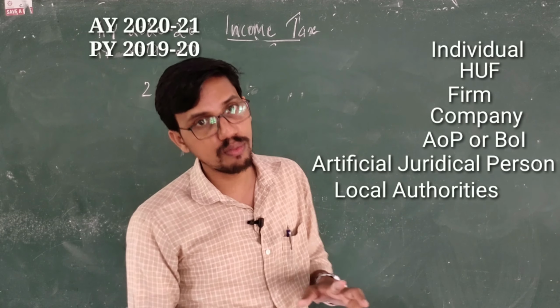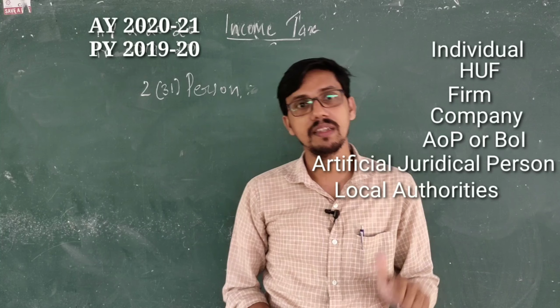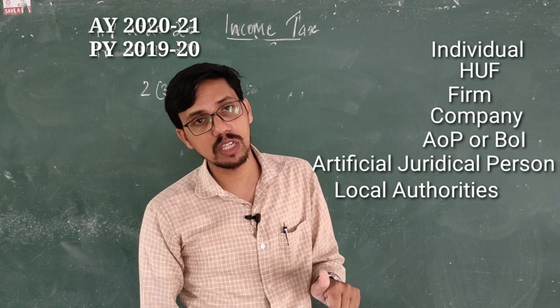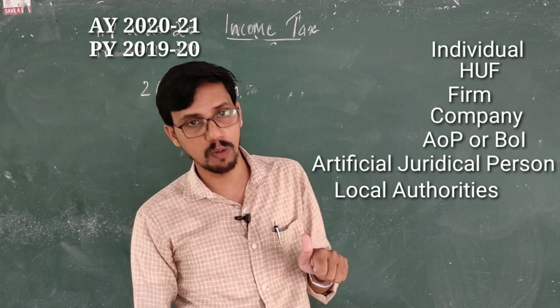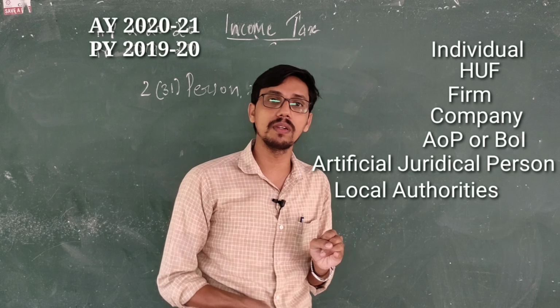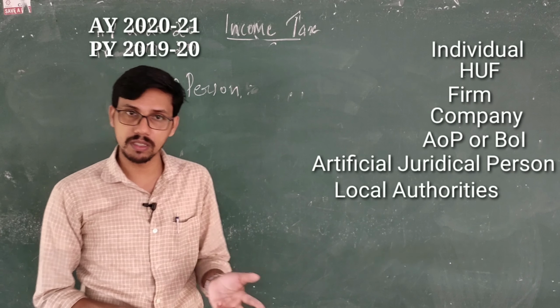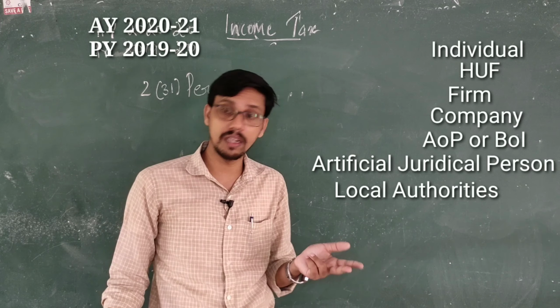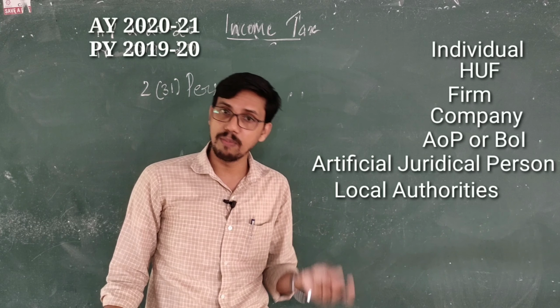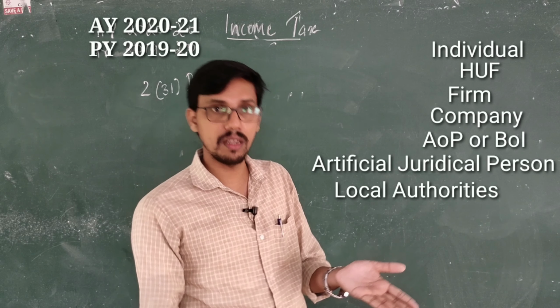Individual, HUF, firm, company, AOP, association of persons or body of individuals, then artificial juridical person and local authority. Person you know, HUF you know, Hindu Undivided Family, then a partnership firm, a company you know.